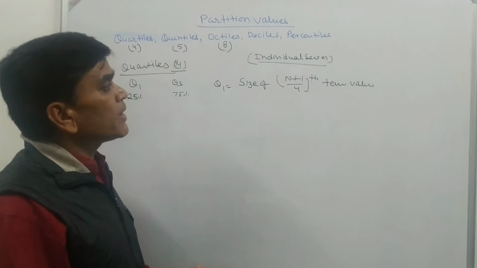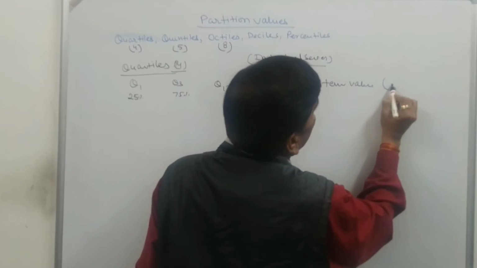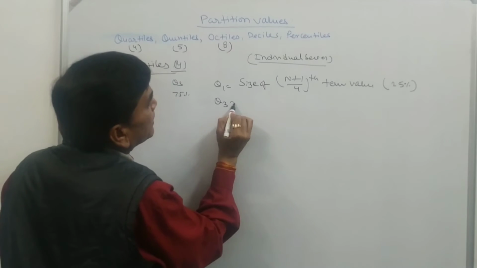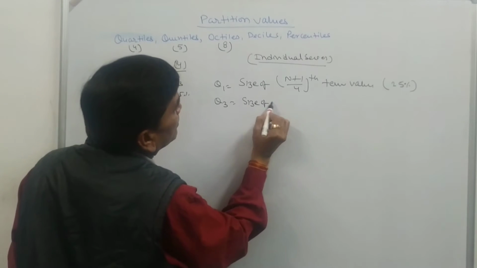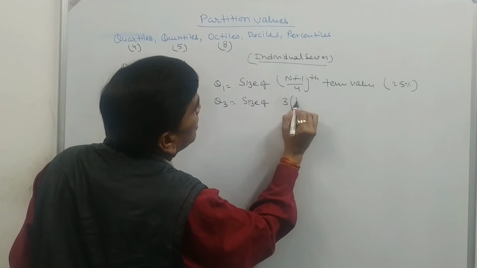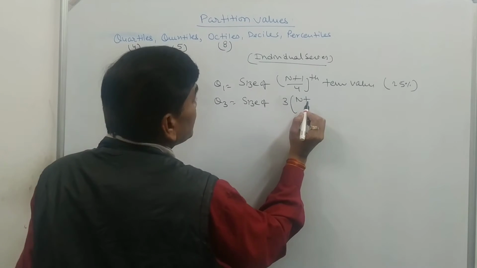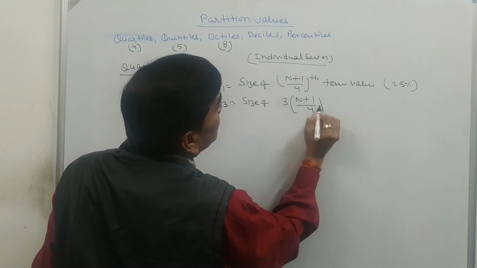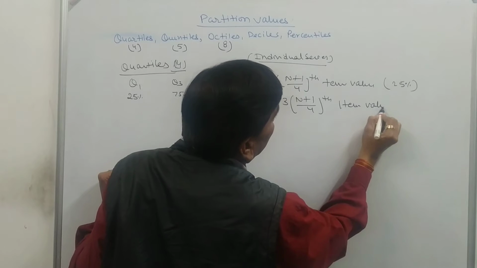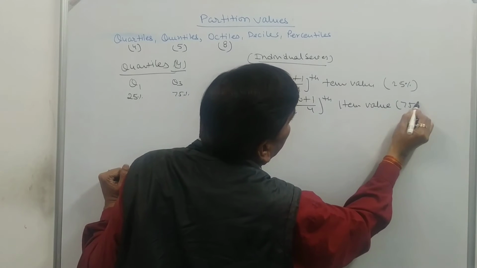This first quartile shows the 25% value. If we require the third quartile, it is the size of 3 times (n plus 1) upon 4th item value, that is 75%.